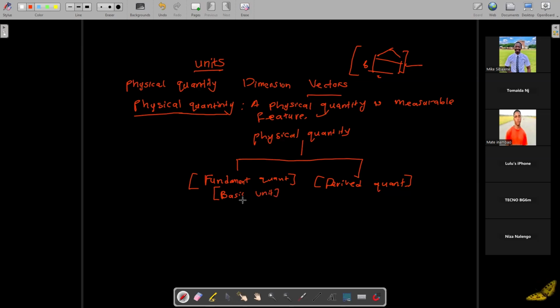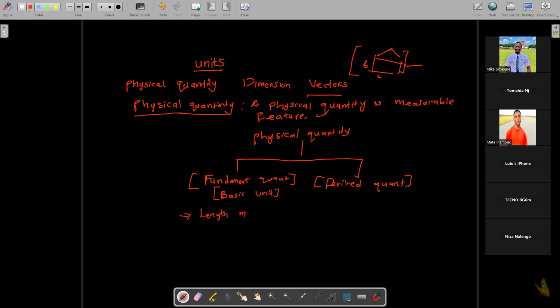It exists on its own. You don't get it by, say, taking a length and multiplying it with time. No, the fundamental quantity just exists the way it is. An example is length. Length is measured in meters.